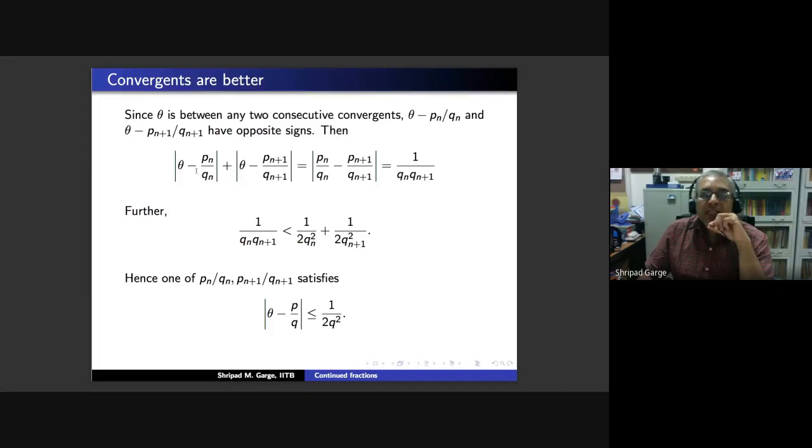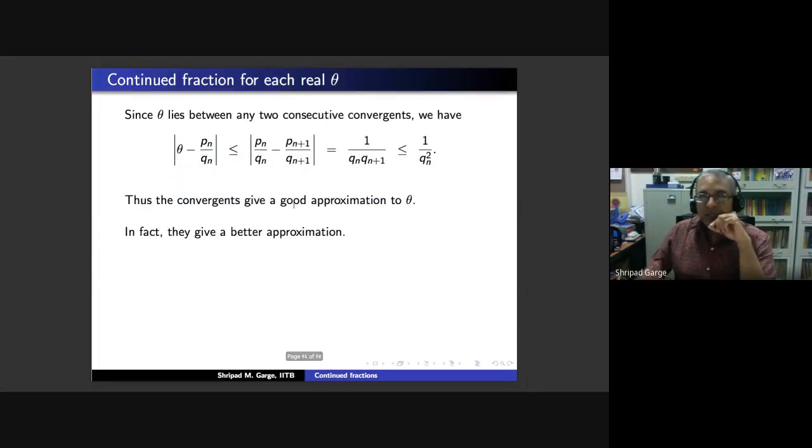You should think of this as capital A, capital B, capital C, capital D. We have A plus B is less than C plus D. So A has to be less than or equal to C, or B has to be less than or equal to D. A bigger than C and B bigger than D cannot happen. So what we have seen, let's think about this again.